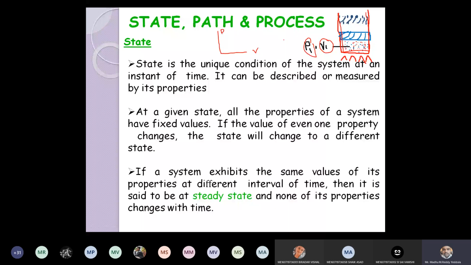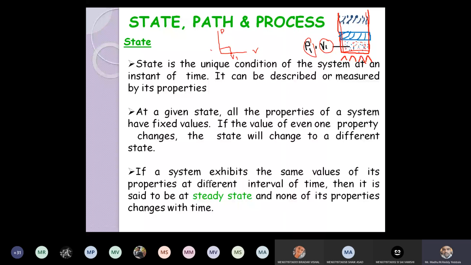The state is nothing but a point only, corresponding to that particular property. Let us say V1 and P1 are the pressure and volume corresponding to the particular state.